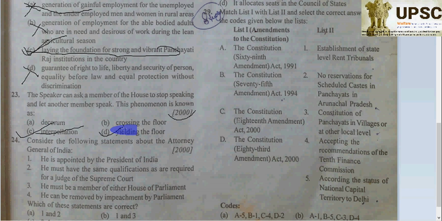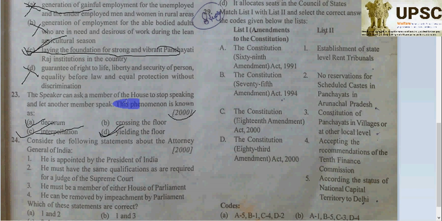means... why yielding the floor? Because decorum means maintaining proper behavior. Interpellation means the formal right of parliament members to submit formal questions to the government. And crossing the floor means to vote against the party line. So you have only one choice, that is D.